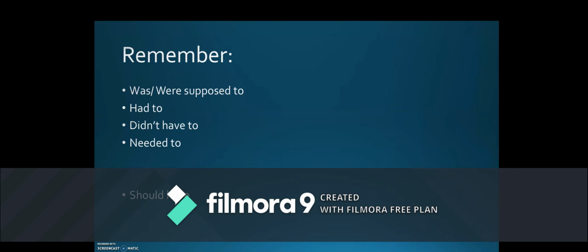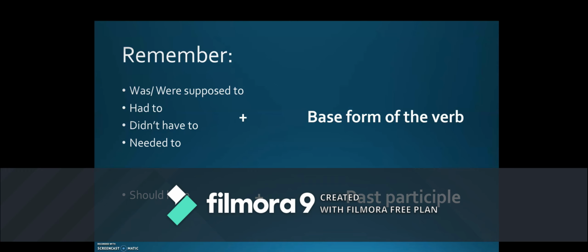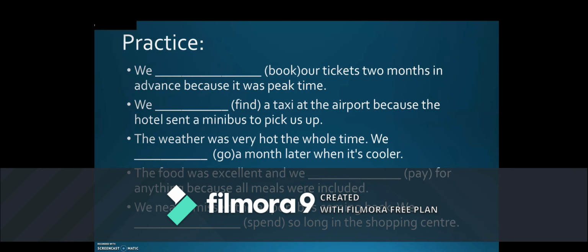Also remember that after the phrasal modals or modals was were supposed to, had to, didn't have to, and needed to, you use the base form of the verb. Now, if you're going to use should have, you use the past participle. Let's practice.